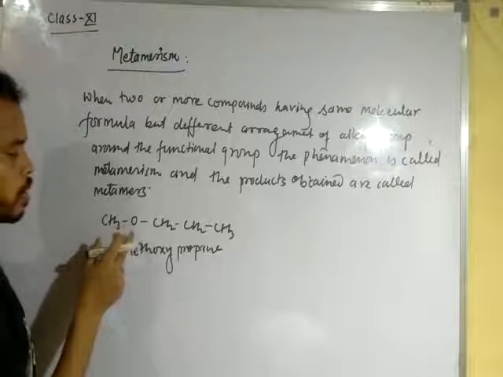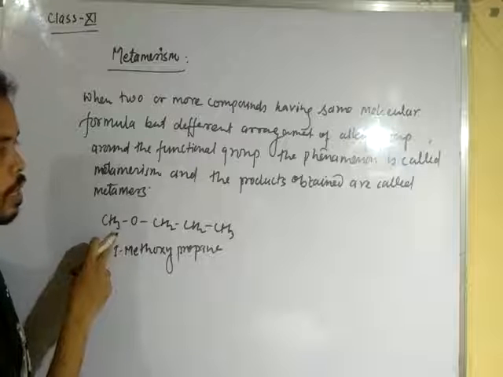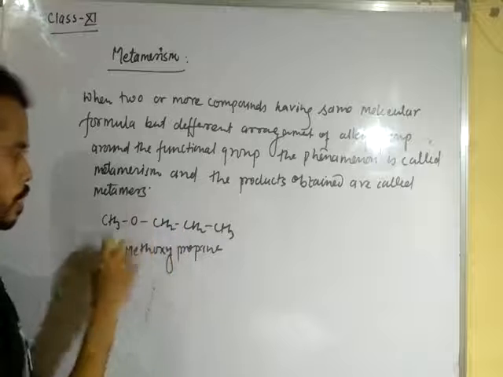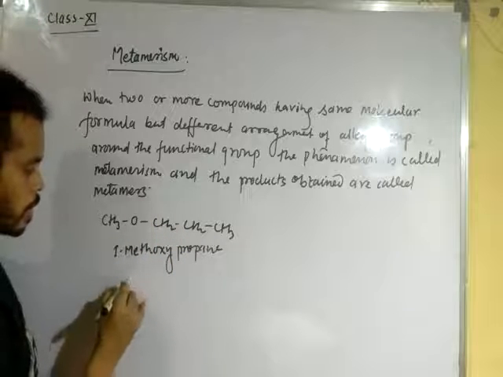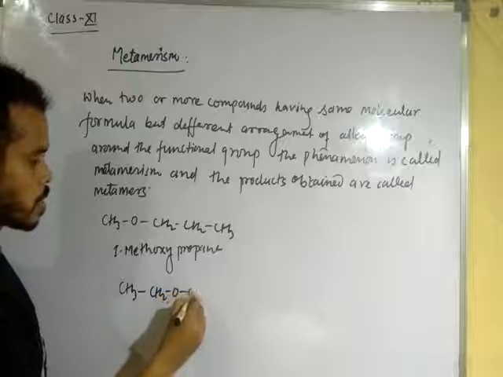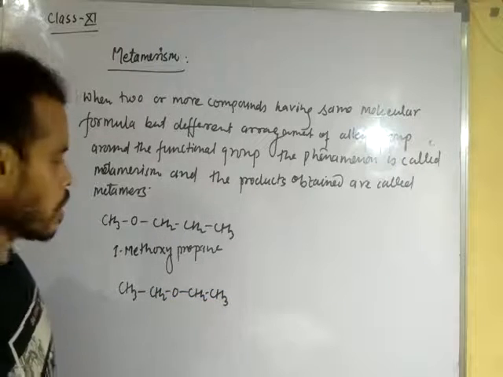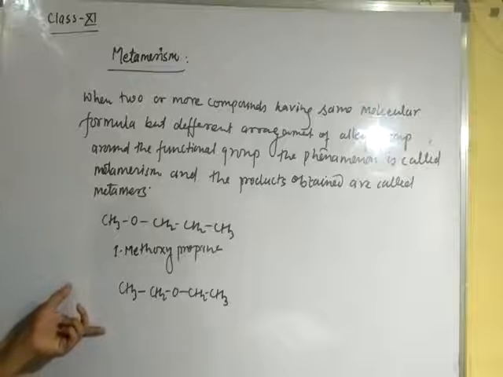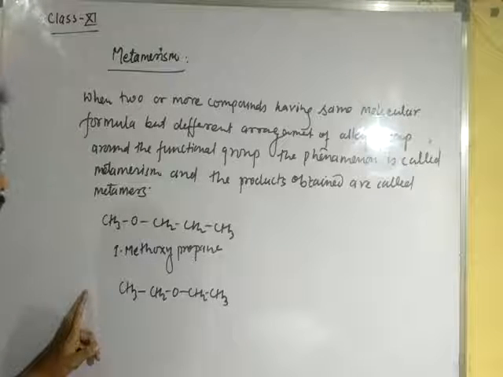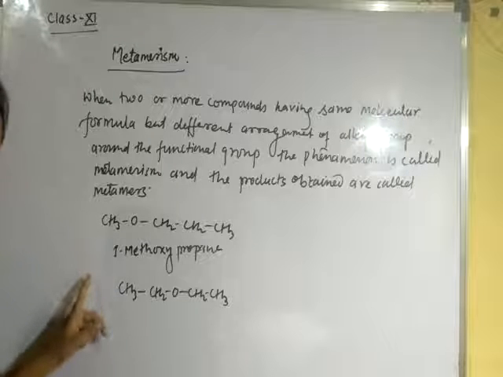You can see here on one side there is 1 carbon atom attached, and on the other side there are 3 carbon atoms attached. You can also rearrange the molecule like this: CH3CH2OCH2CH3. You can see in both cases the number of hydrogen, carbon and oxygen atoms are the same, which means the molecular formulas are the same. All the atoms are balanced here.